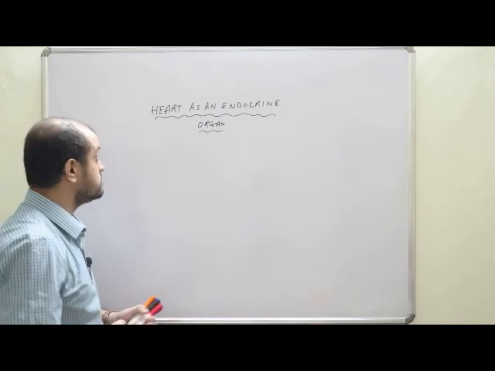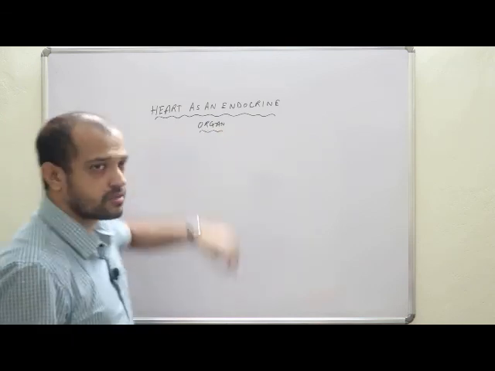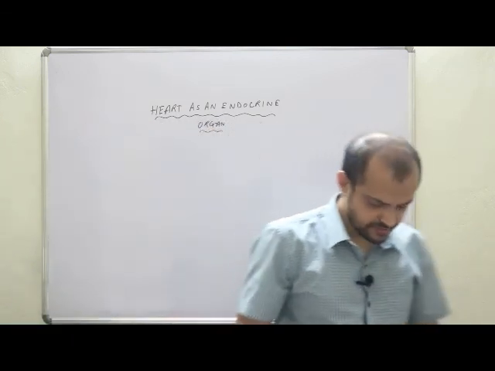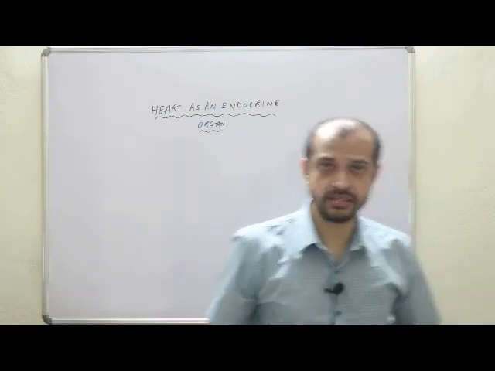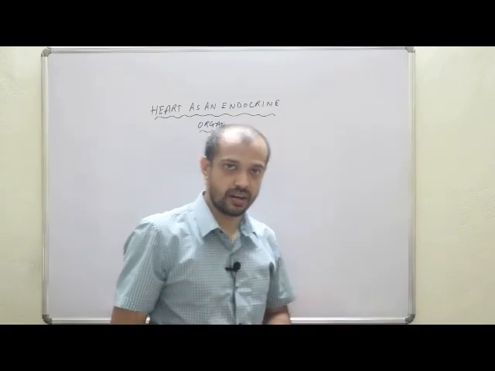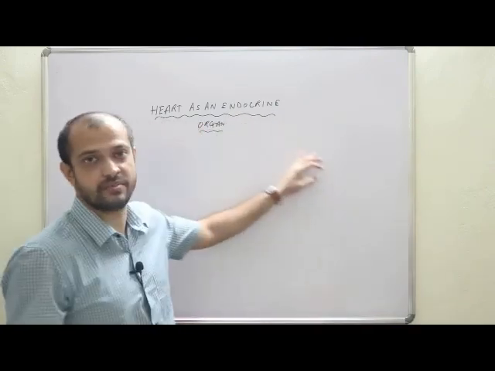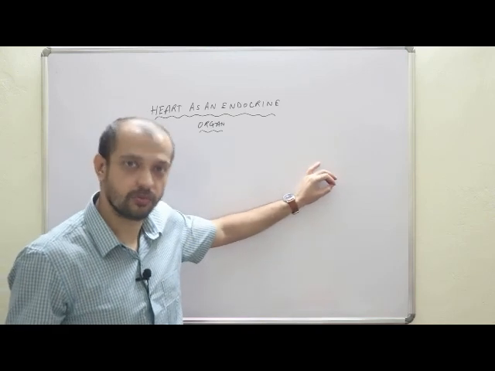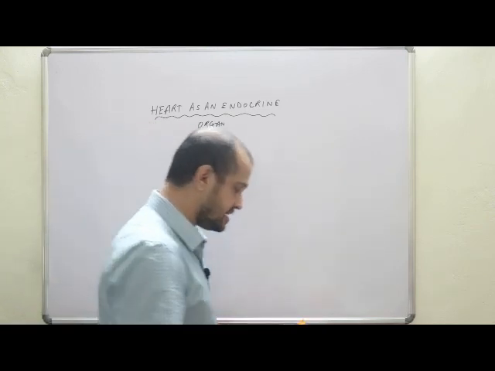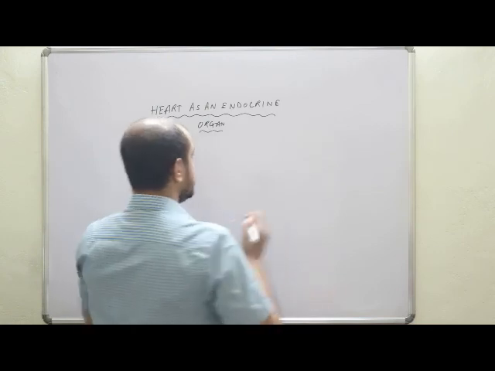Okay. Now listen. What do you mean by heart as an endocrine organ? Now listen with all your attention. Heart actually has pumping action, everybody knows, but heart also helps in lowering blood pressure itself by releasing a hormone called atrial natriuretic peptide.